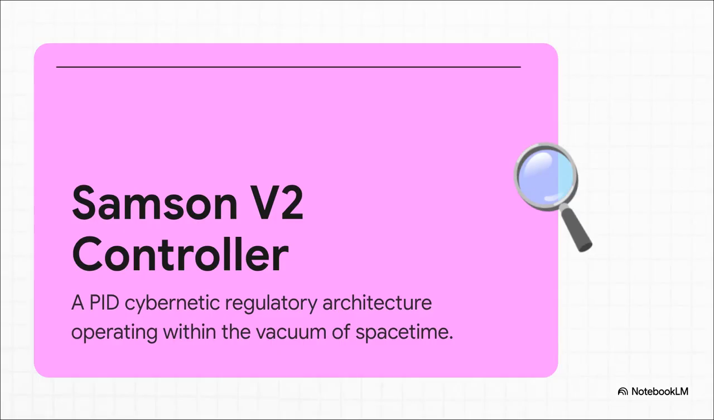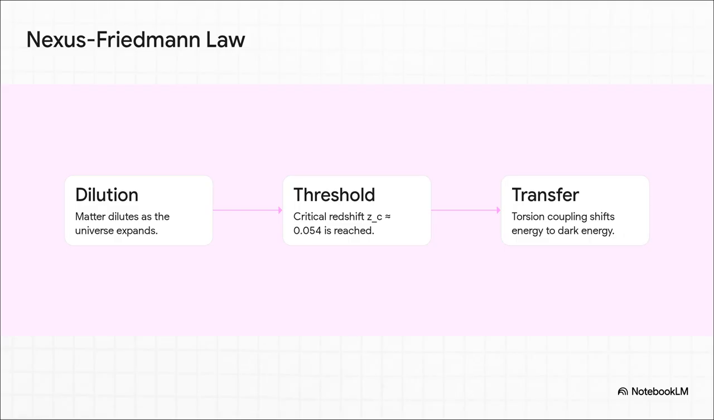But the Nexus framework actually provides a parameter-free resolution to both of these problems, using something called the Samson V2 controller. Think of it like a highly advanced cosmic thermostat that's actively striving for harmonic balance by coupling matter and vacuum energy. It's literally a cybernetic proportional integral derivative, or PID, control architecture operating directly within the vacuum of space-time. It seamlessly regulates the universe's matter density against its dark energy density through what's known as the Nexus-Friedmann Control Law. Let's see how this builds step by step.